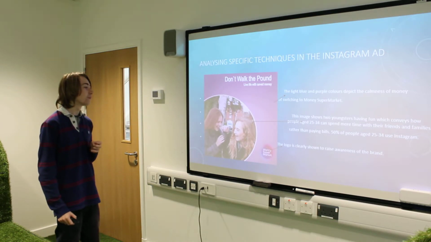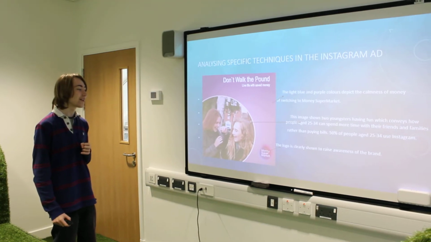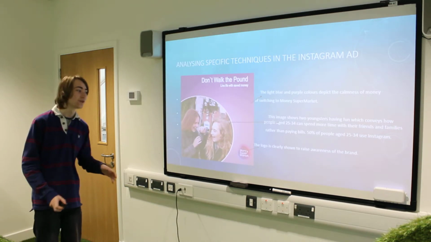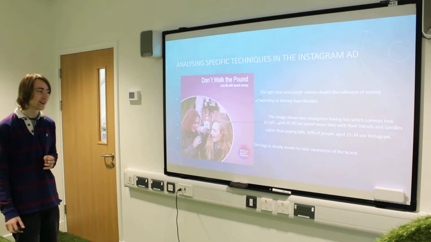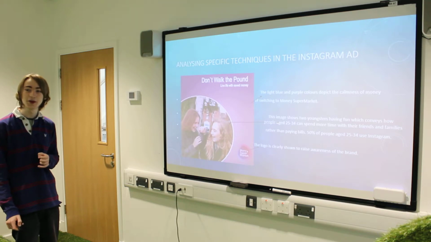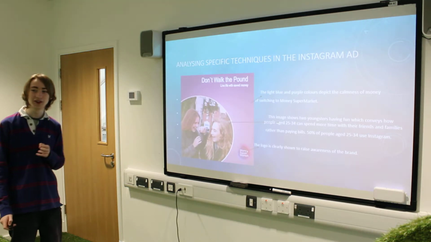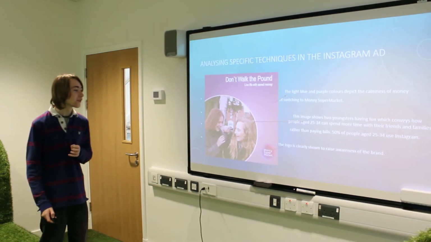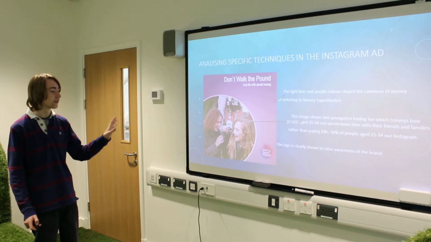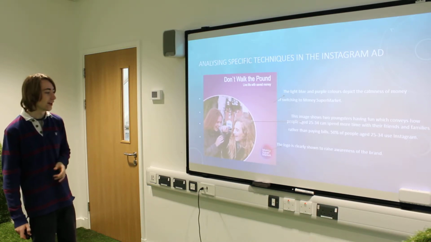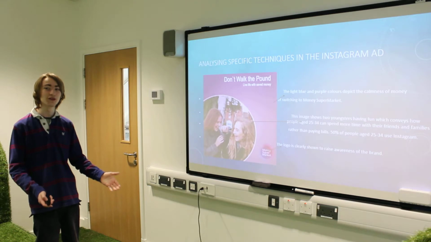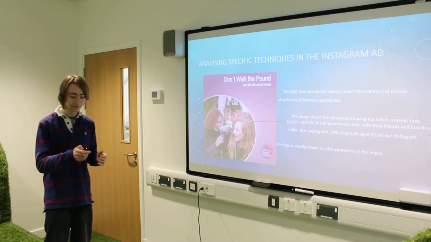So rather than paying bills, over 50% of people aged 25 to 34 use Instagram, and so this is a really good way to target that age demographic. Instagram has over a billion users, and so that is a really good way to target the audience and to promote the company. Right, so the logo is clearly shown to raise awareness of the brand, and to state that this advert is for Money Supermarket, and to try and persuade them to log on to the website and check it out.